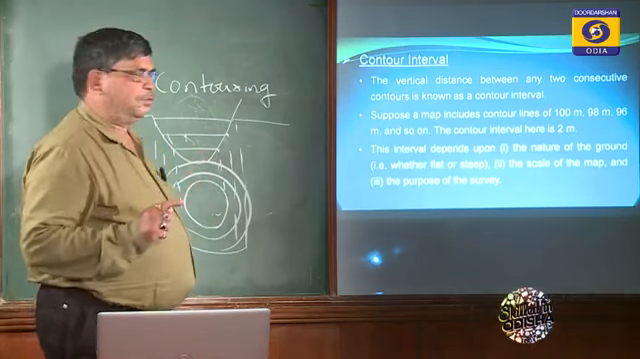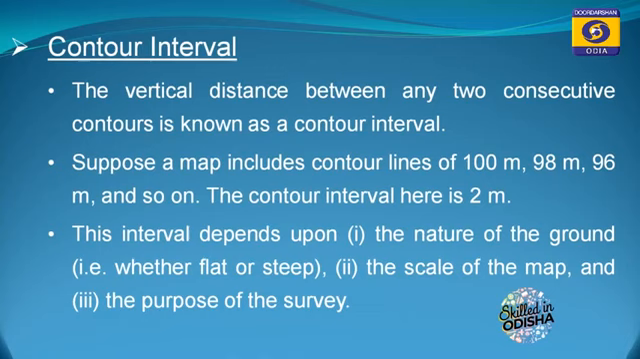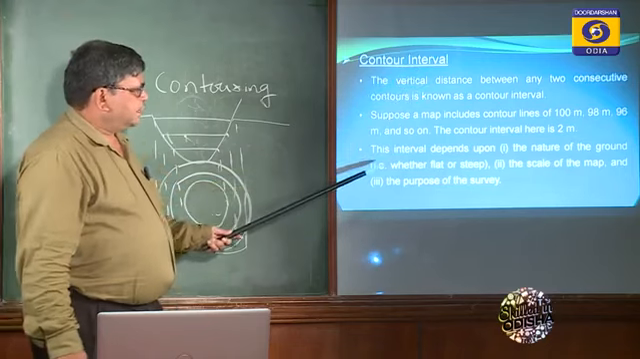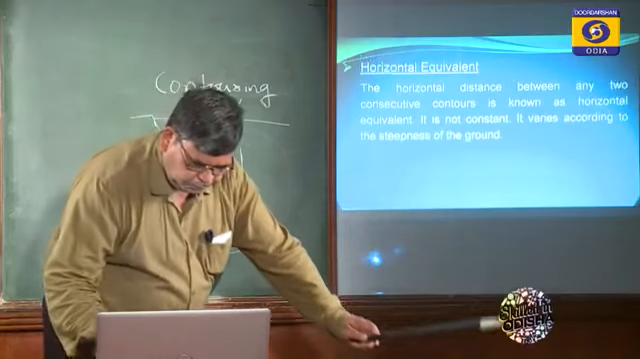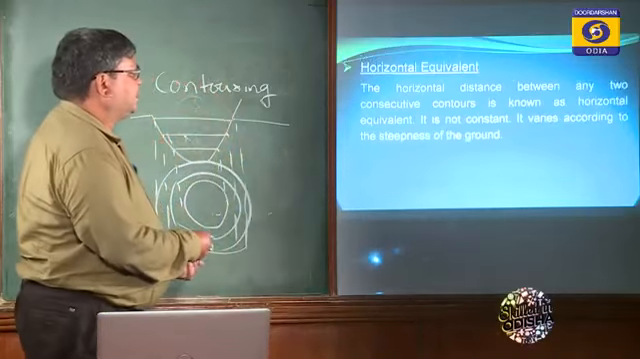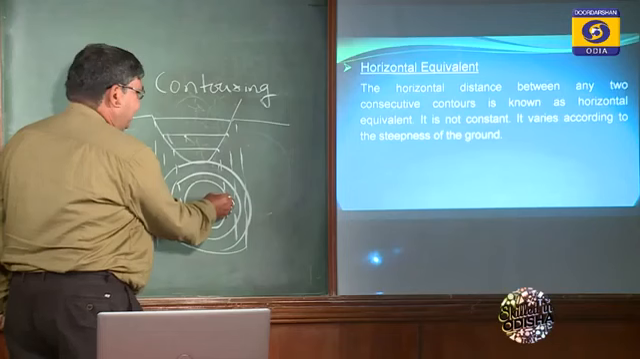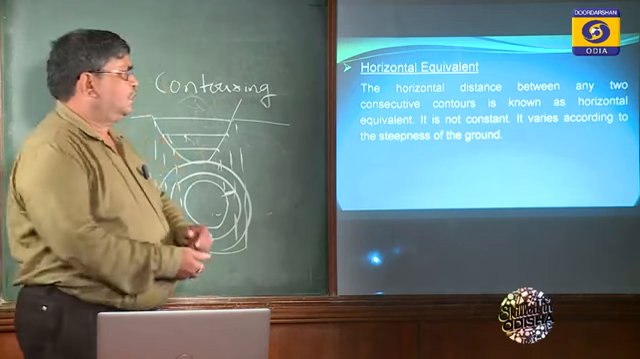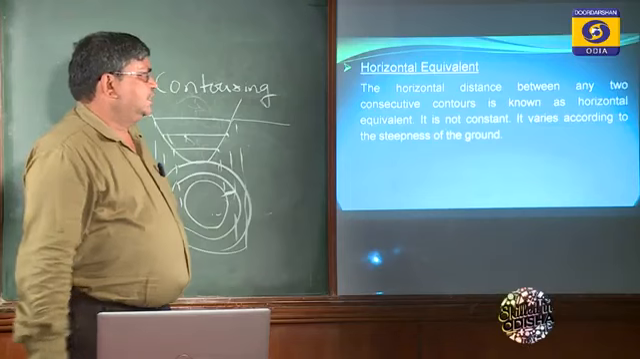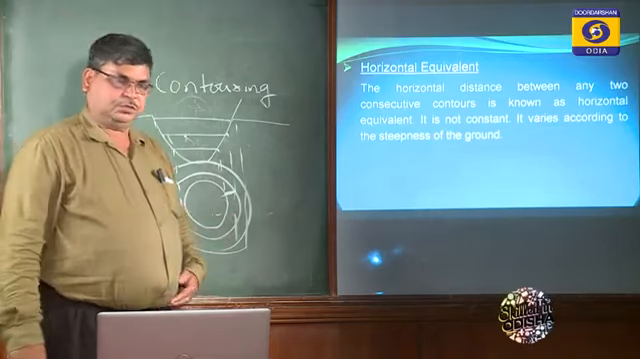So there are two very important terms. One is contour interval. Suppose a map includes contour lines of 100 meter, 98 meter, 96 meter and so on. The contour interval here is 2 meter. The interval depends upon the nature of the ground, as I have told you, whether it is a flat surface or steep, the scale of the map and the purpose of the survey. Then comes the horizontal distance between any two consecutive lines. That is the plan actually. So this is the horizontal distance. This distance is known as horizontal equivalent. It is not constant, it varies according to the steepness of the ground.